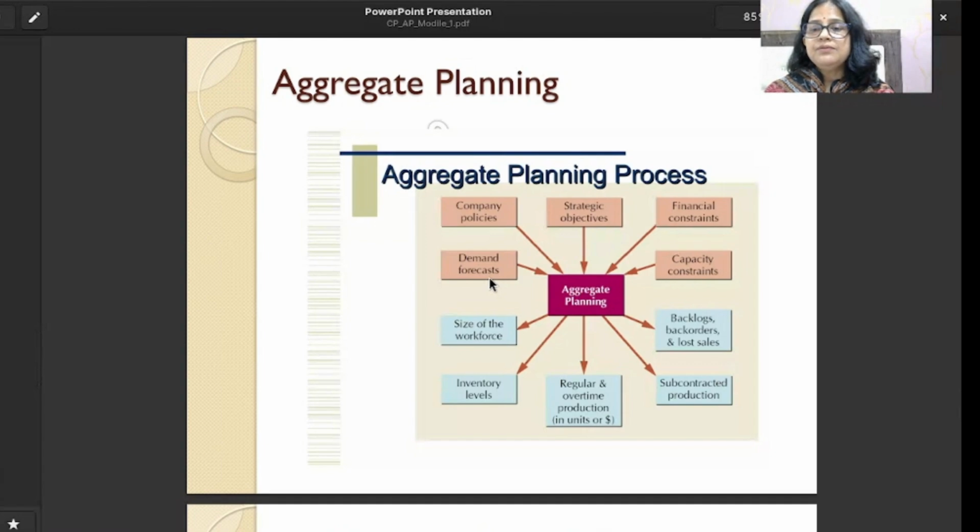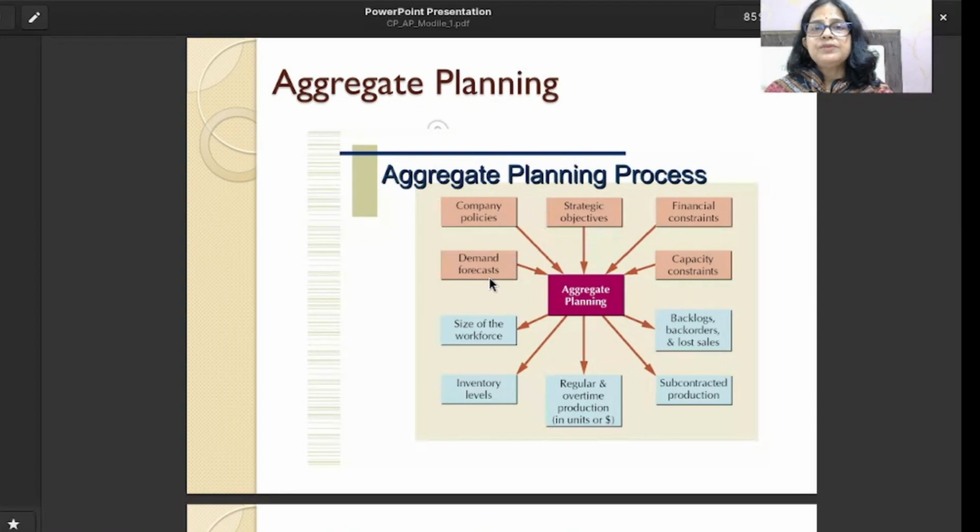See, I'm saying one thing here. In the BPUT university exam, in every university exam question paper, there is a long question, a 16 marks question, always about aggregate planning.